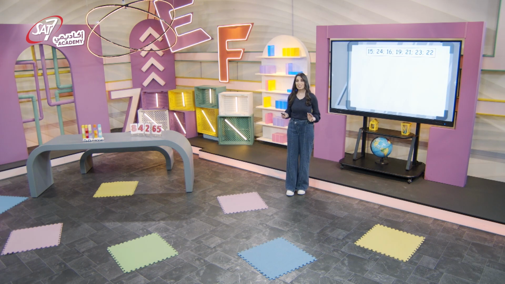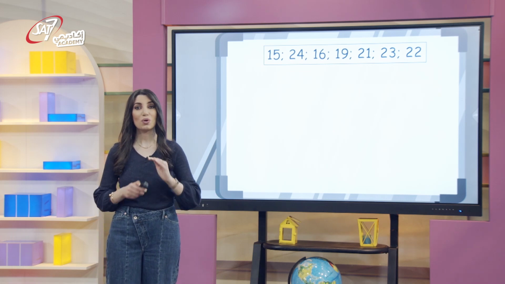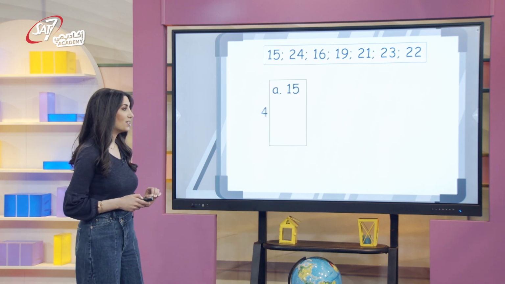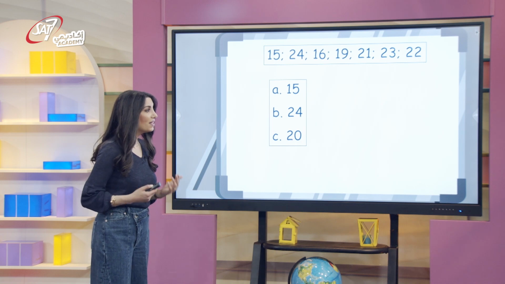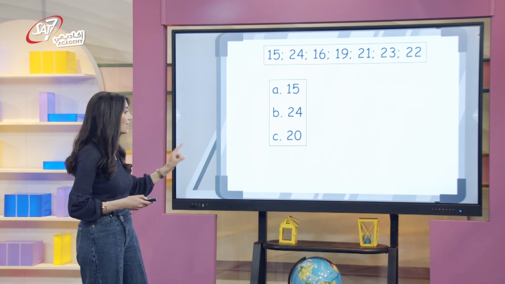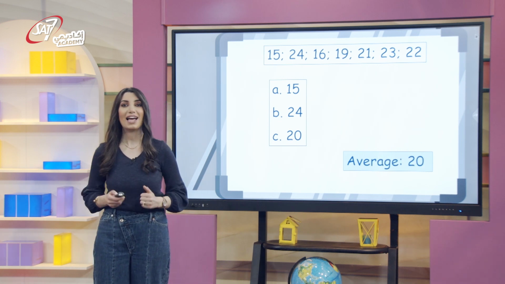This time, I will not ask you to find the average. I am going to give you 3 options, and you must guess the average without calculating. Let's use some common sense. Which of these options is the average? Notice that option A, 15, is the smallest number in the set, and option B, 24, is the greatest. Can the average be the greatest or the least number in the set? Not really. The average is usually the closest to all the numbers in a set. In this case, option C is the answer. The average is 20. It's between 15 and 24.